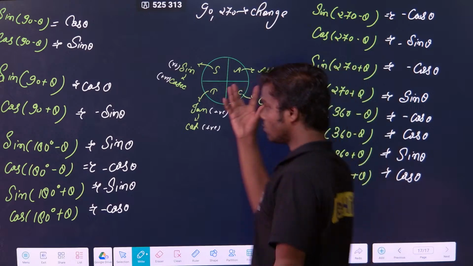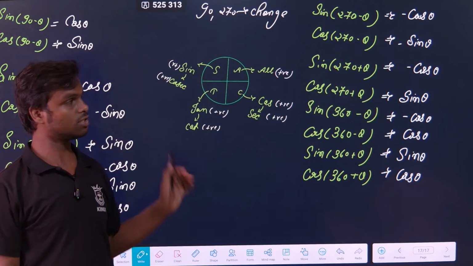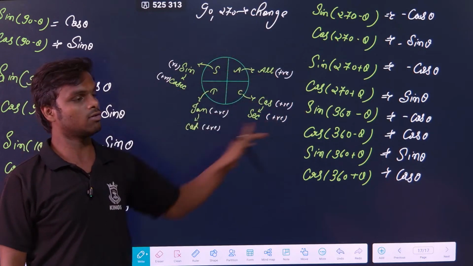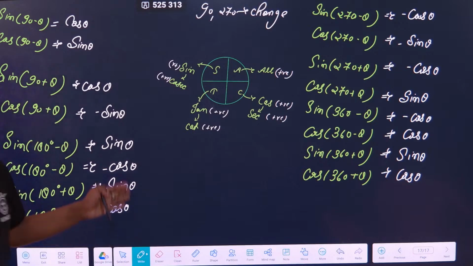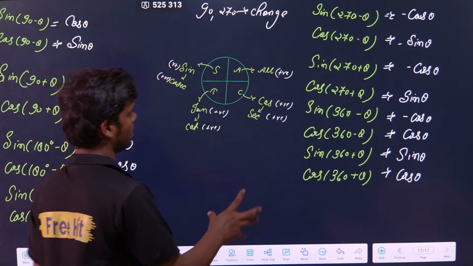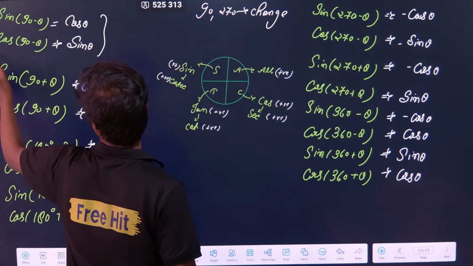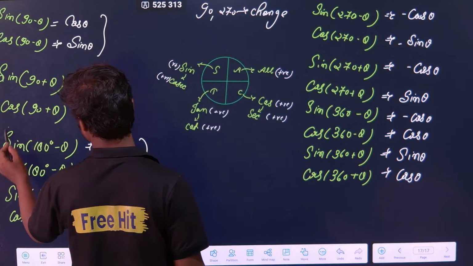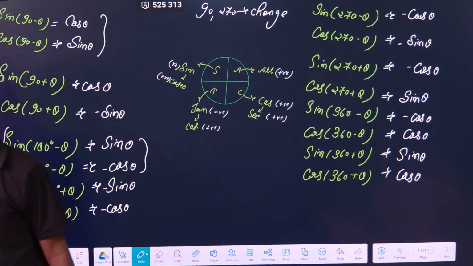Okay, so if you know this thing, there is no need to remember all this. Just if you know this, you can write all the formulas. That is what I am trying to explain to you. A lot of people tell you to remember all this, no need. Generally for physics this is not required, but as we are seeing everything, we have seen it. Generally we don't require this much. Only this much is important, and sometimes you need this much for physics, but the rest of the things are not important. But if you want, you can note it down.